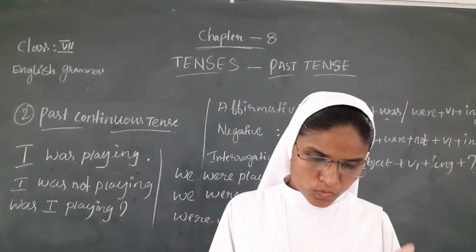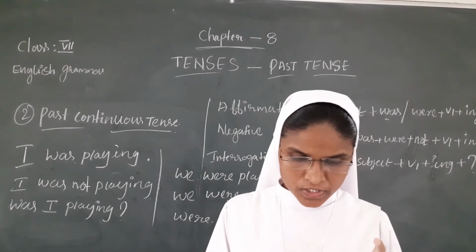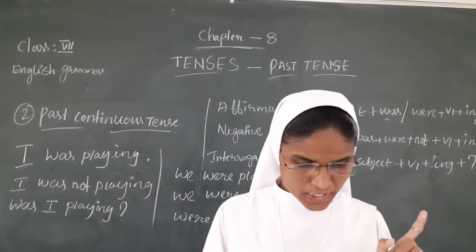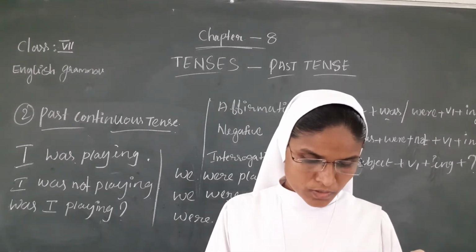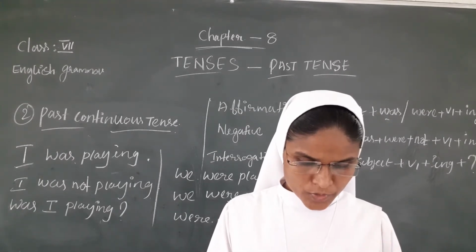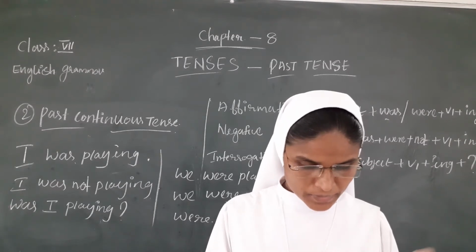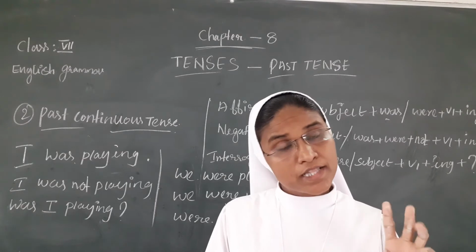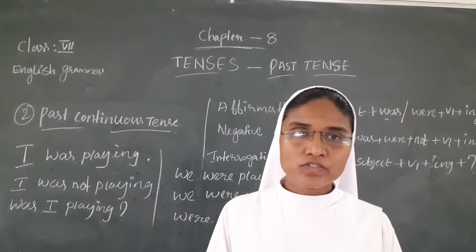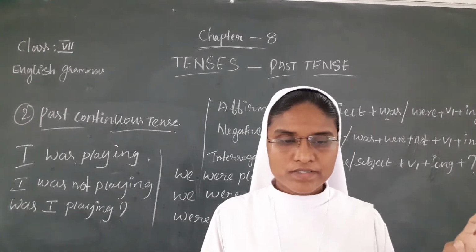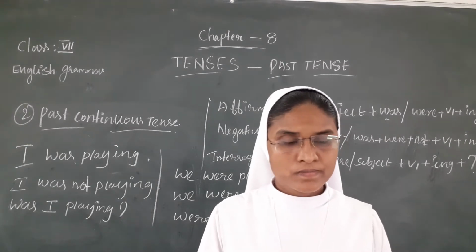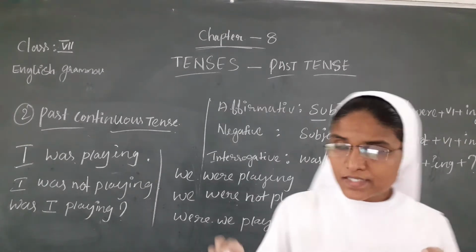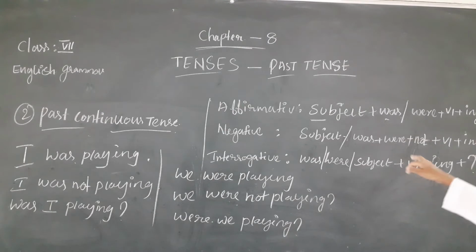To express two or more actions happening simultaneously in the past: She was playing a computer game while her brother was completing his homework. So here two actions are taking place at the same time. This is the past continuous tense, the form of forming a sentence in the past continuous tense.